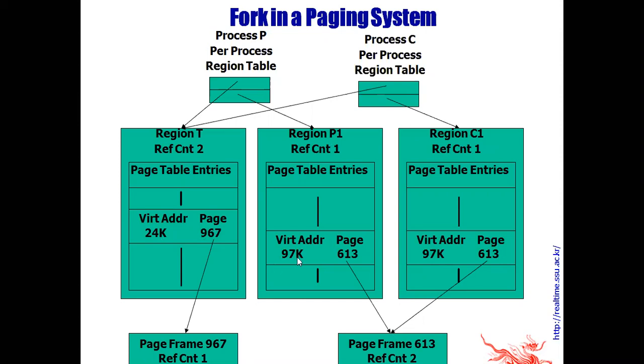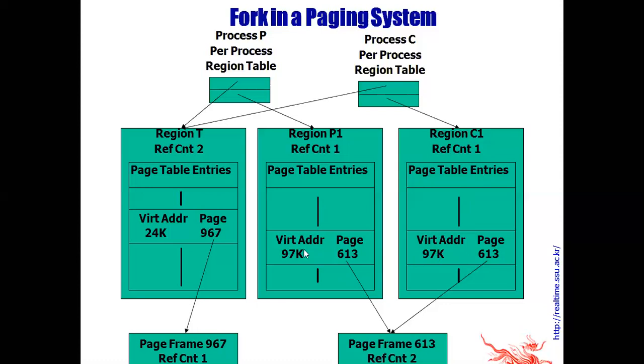See this page, virtual address 97K, its physical page is 613, and for the other process, 97K and the page is 613. But this is used by these two. Suppose this is the parent process and this is the child process.